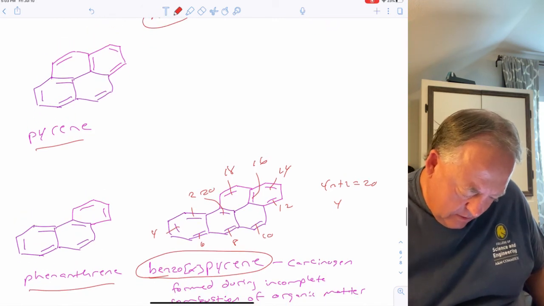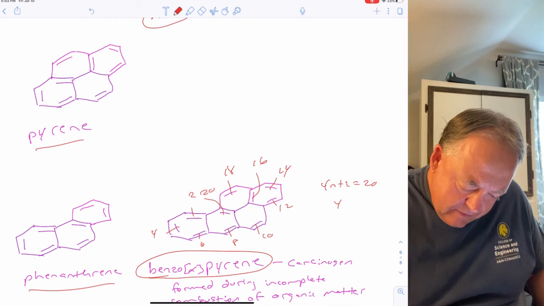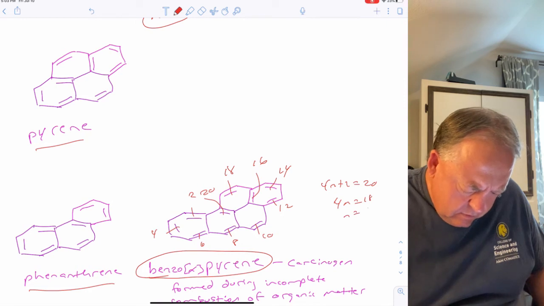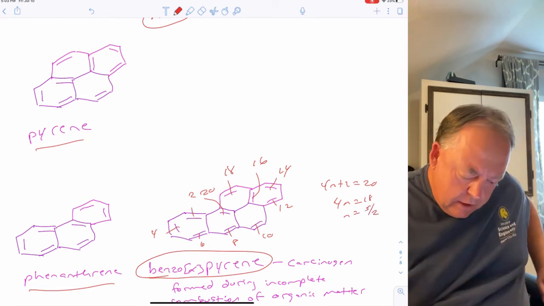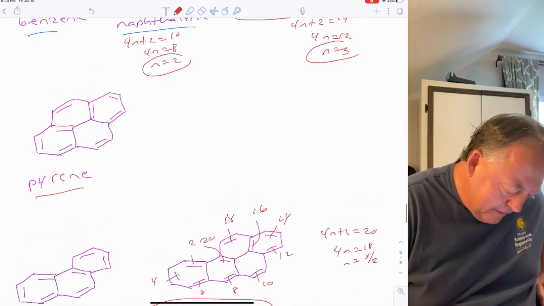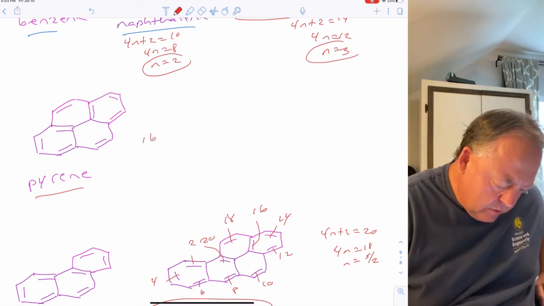What did I do wrong? This is not working. I will have to look at that. These others for sure are aromatic. Let's see, 1, 2, 3, 4, 5, 6, 7, 8 double bonds. That's 16 electrons. What is wrong with this?